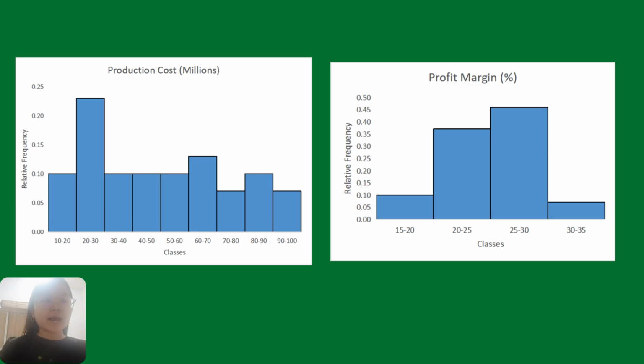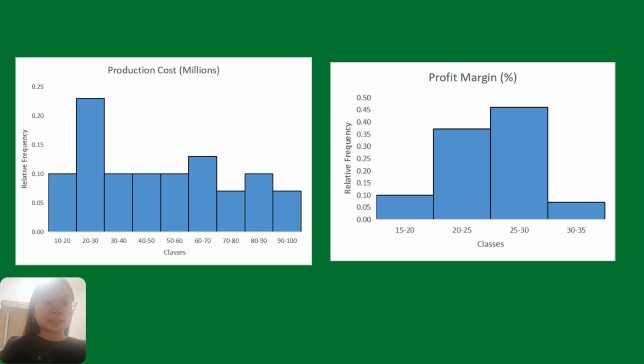BB233110370. Today, I will present the relative frequency and cumulative relative frequency of production cost and profit margin. First, for relative frequency, the production cost ranges are mostly similar, around 0.1, except the 20 to 30 million range, which is higher at 0.23.